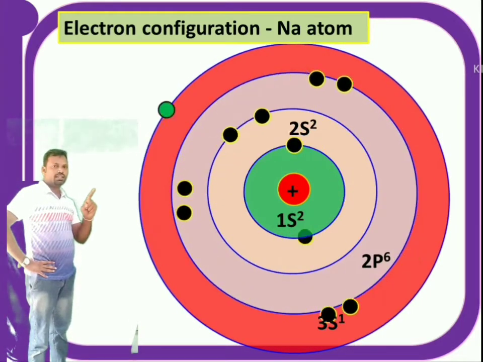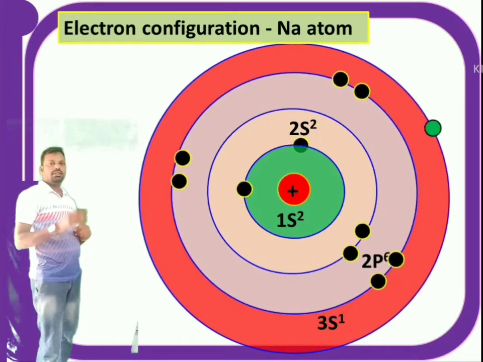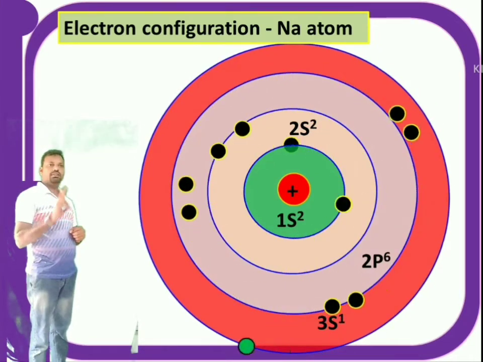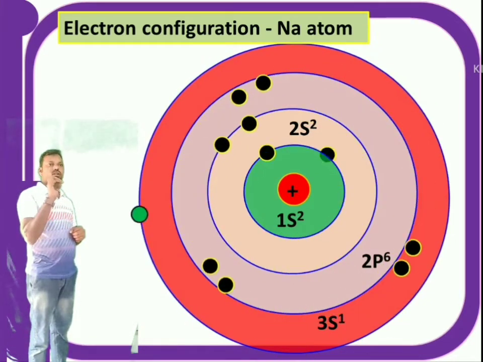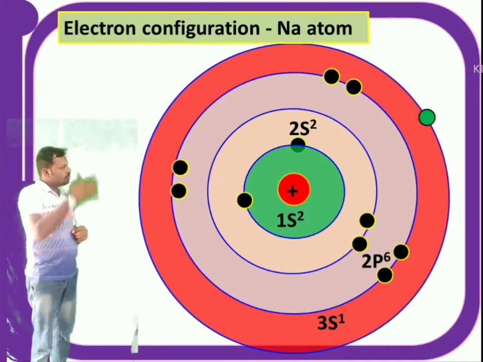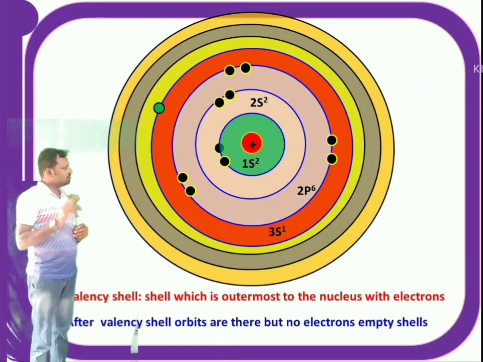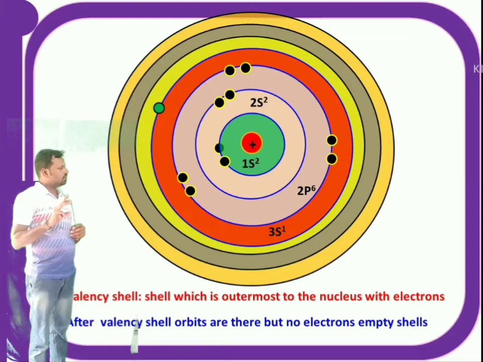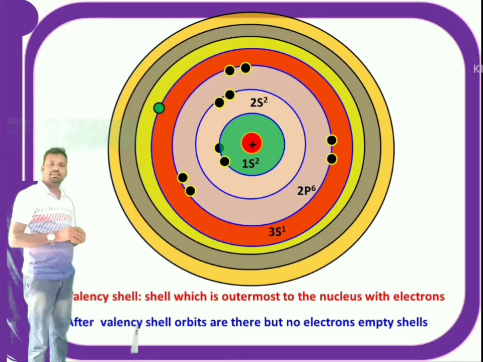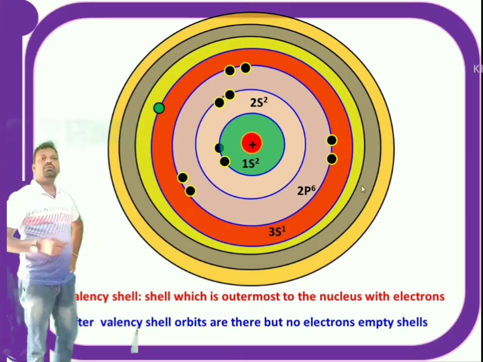This 1 electron which is revolving in the outermost orbit, that means the last orbit, is called the valency electron. The shell which is outermost to the nucleus is called the valency shell. In the valency shell there is only 1 electron. And what is important is that the valency shell is the highest shell which contains at least 1 electron. After 3s there is another orbital 3p also, but there are no electrons, so you cannot say 3p is also valency.